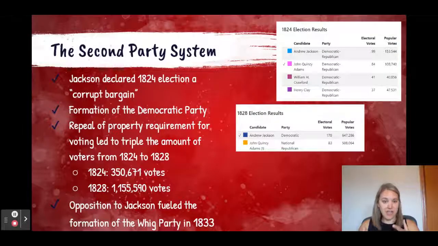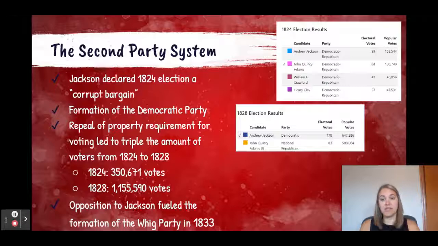So Jackson, as you can see in these 1824 election results, handily wins the popular vote and he gains the majority of electoral votes. However, he does not get enough to actually win. And so then it goes to the House of Representatives to vote and determine who the winner is. Now, Jackson declares that a corrupt bargain takes place in which John Quincy Adams gains the electoral votes needed to win the election.